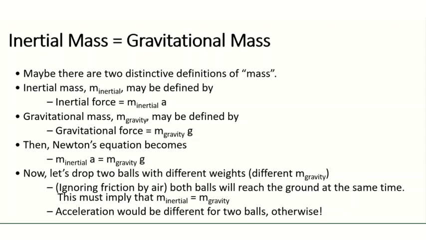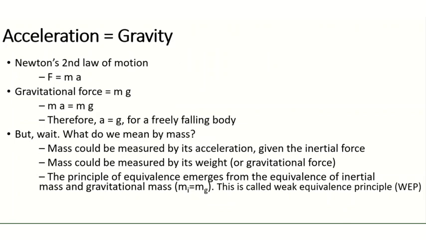So m inertial is equal to m gravity. This should be satisfied. Otherwise, the acceleration would be different for the two balls. But in the previous experiments, we found that both balls reach the ground at the same time. We know these experiments already.